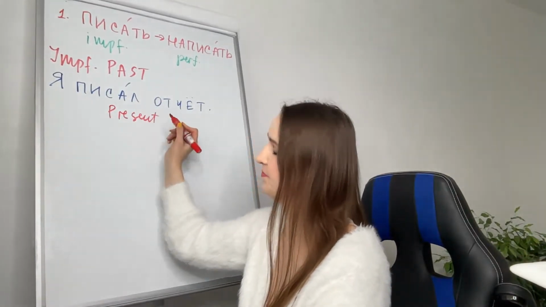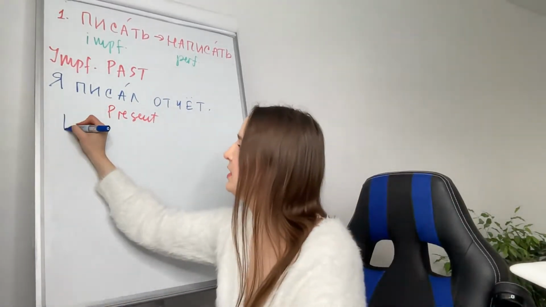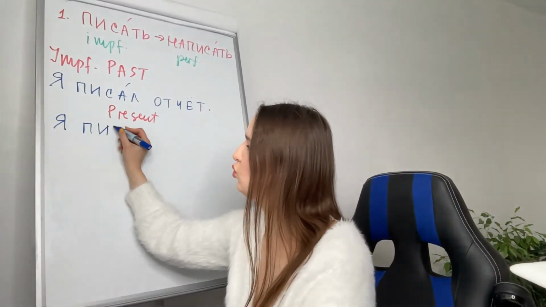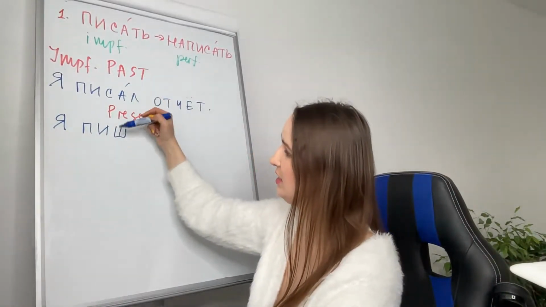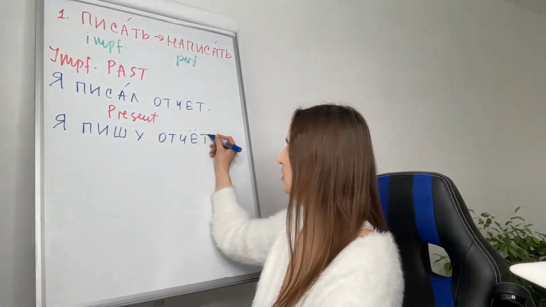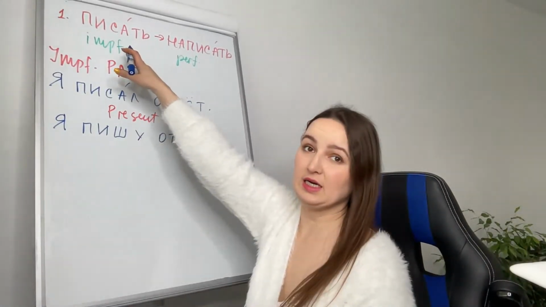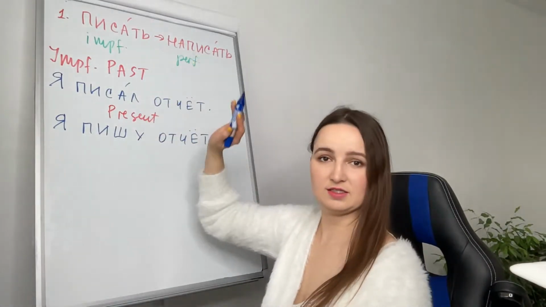Present. Я пишу отчет. So I'm using imperfective here, да? Imperfective can be present. Perfective can't be present.